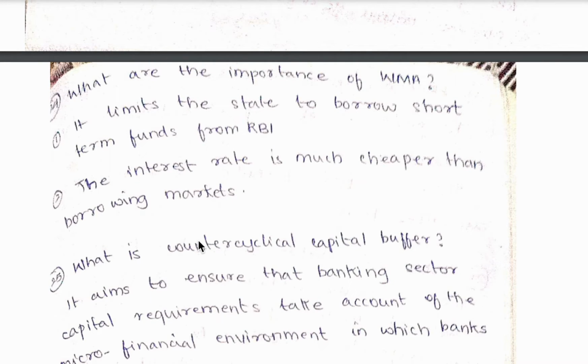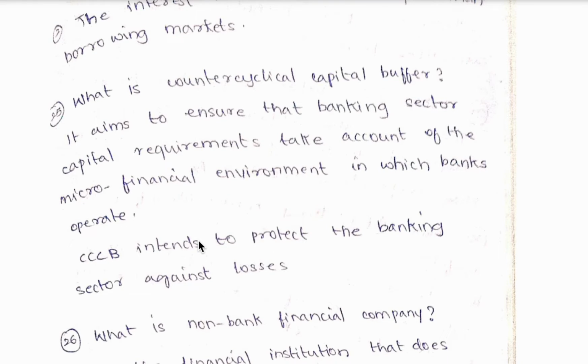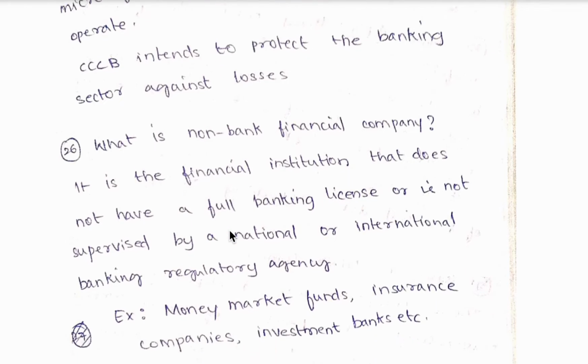So it limits the state to borrow short-term funds from RBI. The second is the interest rate is much cheaper than borrowing markets. 25th question, what is counter-cyclical capital buffer? So it aims to ensure that banking sector capital requirements take account of the macrofinancial environment in which banks operate. So this counter-cyclical capital buffer, that is CCCB, intends to protect the banking sector against losses.